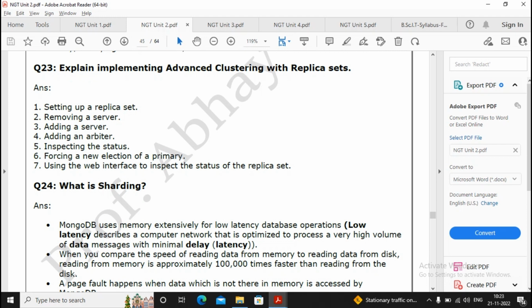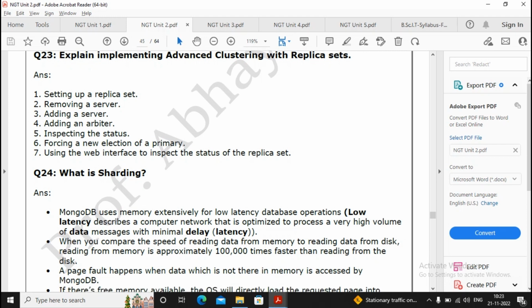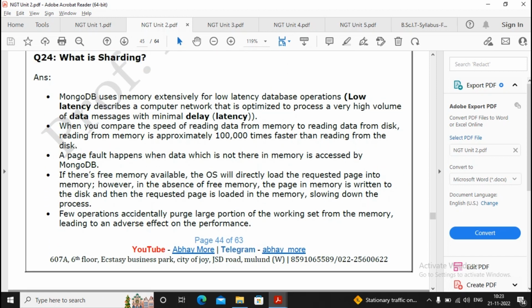Explain implementing advanced clustering with the replica set. So please remember that the replica set is something important. Please prepare for this important question.